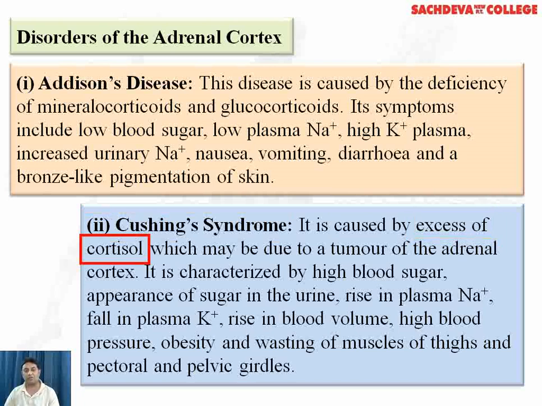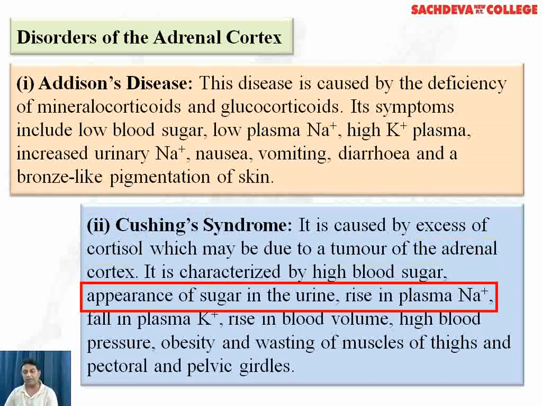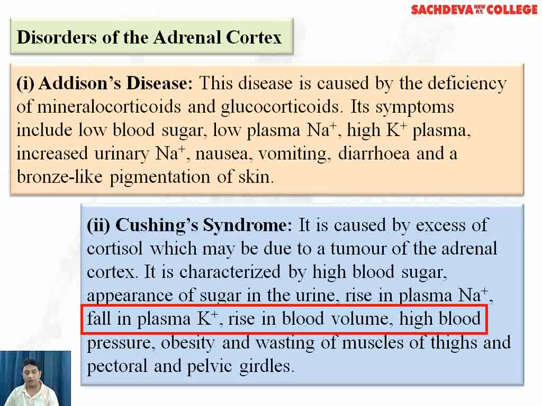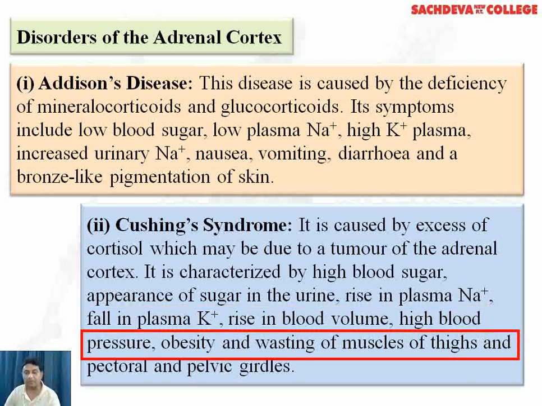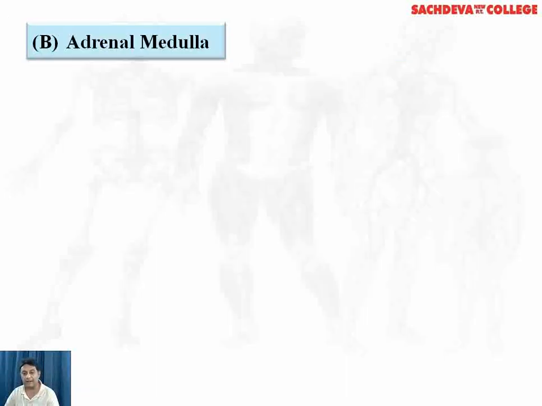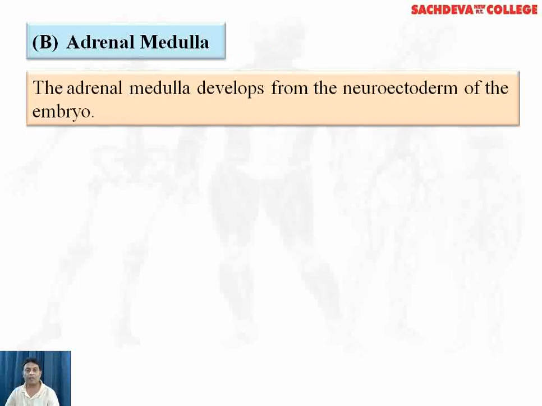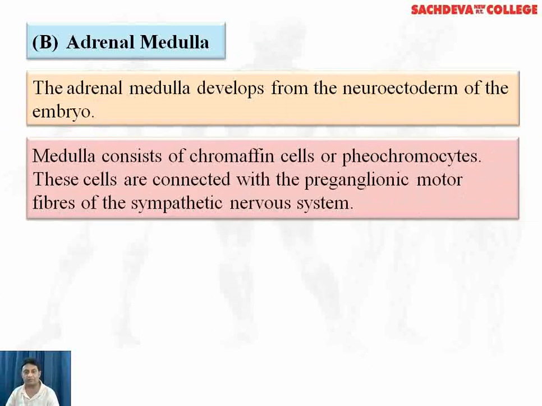Excess of cortisol, which may be due to a tumor of the adrenal cortex. It is characterized by high BP, appearance of sugar in the urine, rise in plasma sodium, fall in plasma potassium, rise in blood volume, obesity, and wasting of muscles of thigh and pectoral and pelvic girdles. The adrenal medulla. Adrenal medulla develops from the neuroectoderm of the embryo.